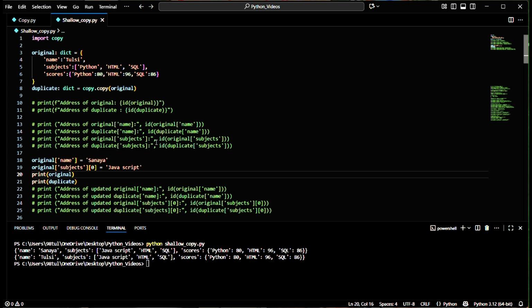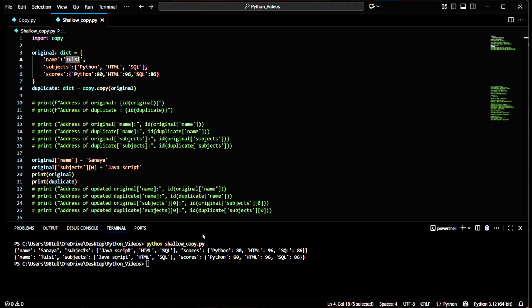So that's why we can check here. I have changed the name in the original dictionary, but we are getting the same name as previously. So this is my Tulsi, but the subjects got changed. Why? Because this is a list and list is mutable. So that's why it gets changed. But Tulsi is immutable because it is a string, so it didn't change.